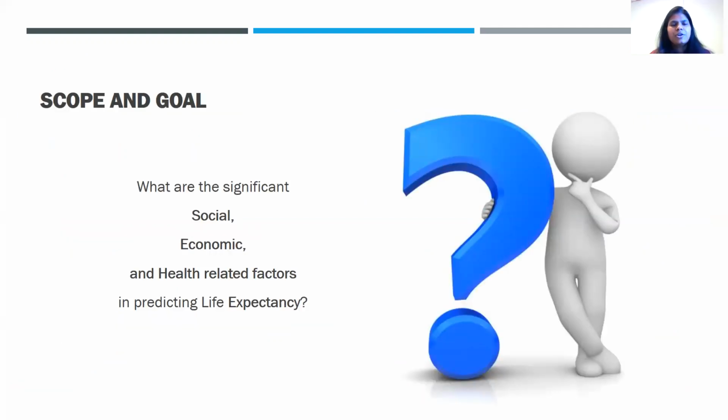Thank you, John. Now that we have a basic understanding about the data, let's look into the problem statement. The main objective of this study is to understand the factors that are impacting life expectancy. These factors can be social factors, economic factors, or health related factors.